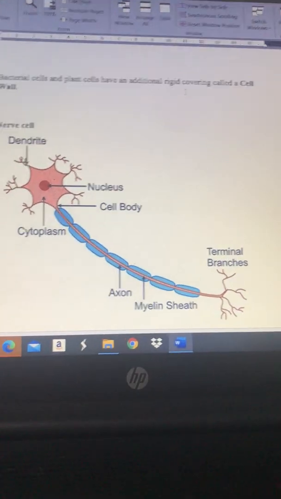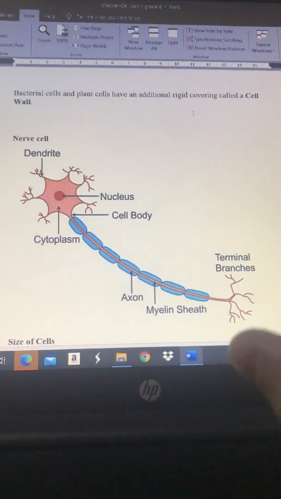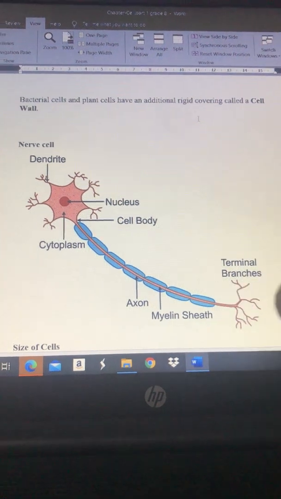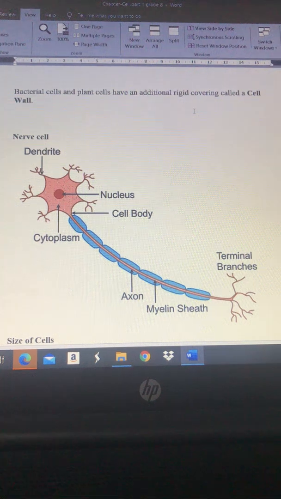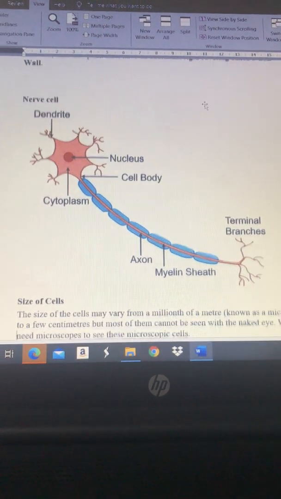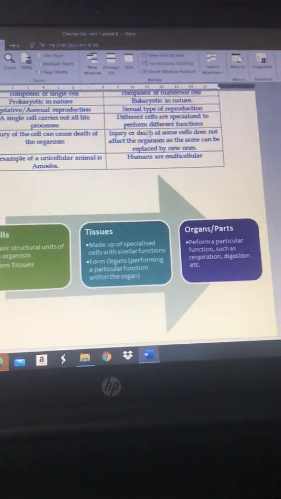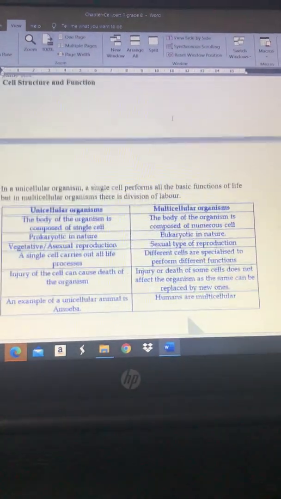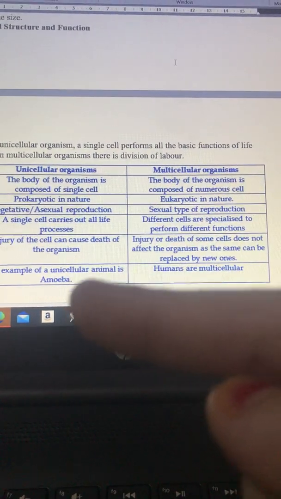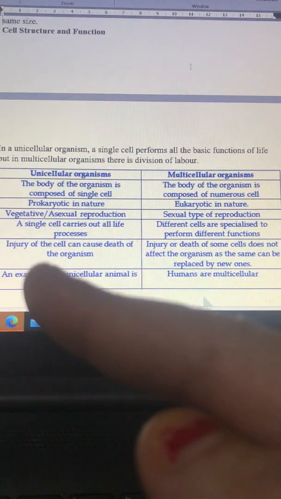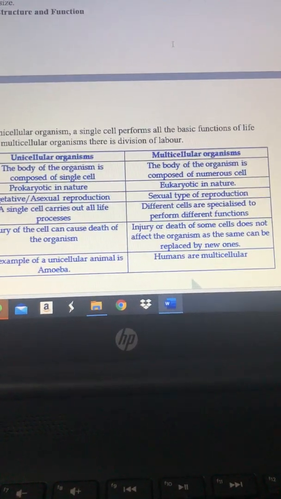Next we have the very important picture of a nerve cell. This is a picture of nerve cell. You have to draw it in your notebooks, and labeling the picture is very important in case of nerve cell. Next we have the size of cells. Okay, and this is the difference between unicellular and multicellular. Okay, means single cell, unicellular, injury of the cell is caused by death. So this is the difference, you have to learn this.